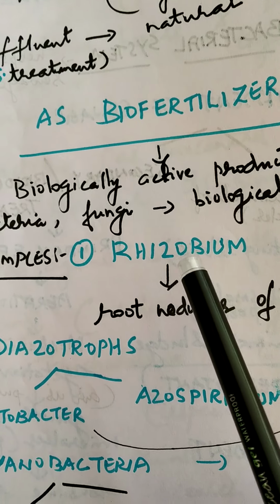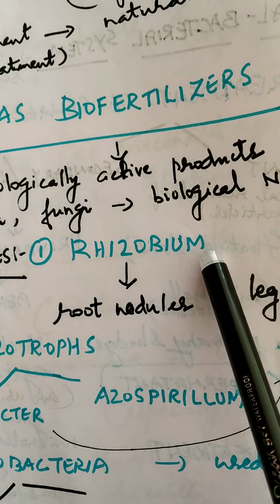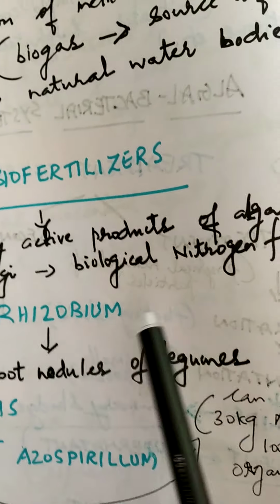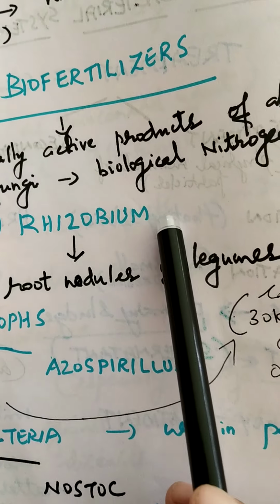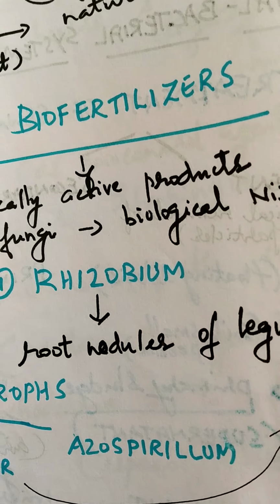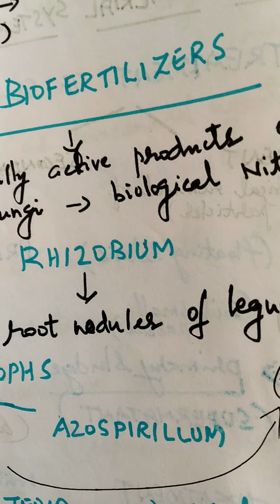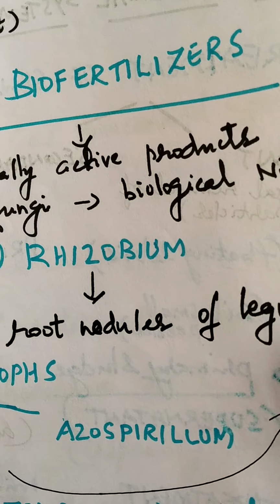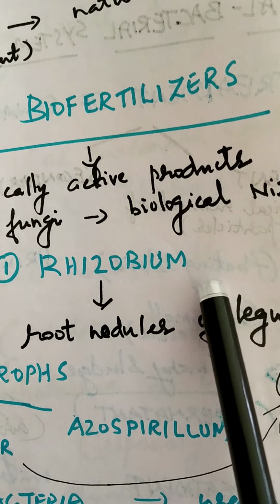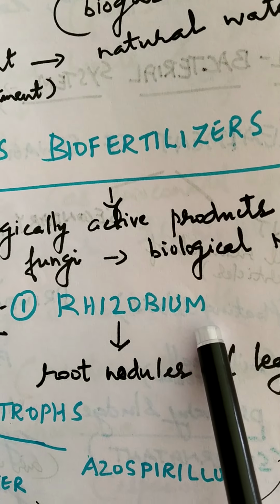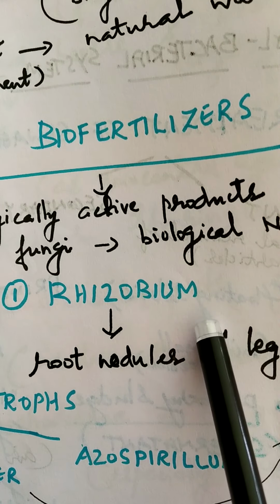And this Rhizobium is able to fix atmospheric nitrogen. So thereby it also increases the fertility of the soil, because the algal biomass or the bacterial mass which remains in the soil can be beneficial for the next crop.